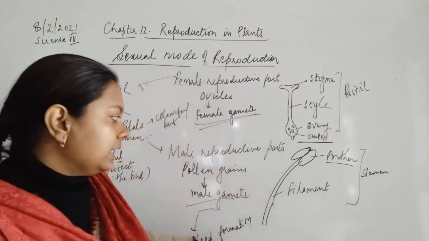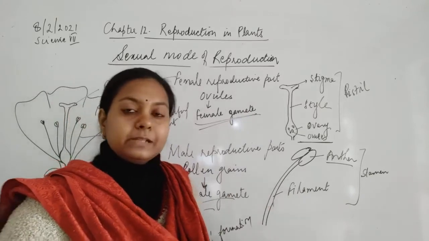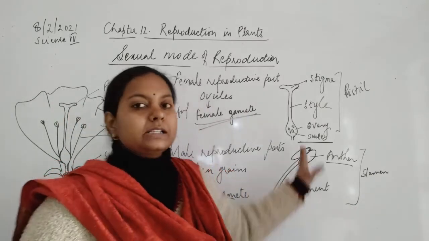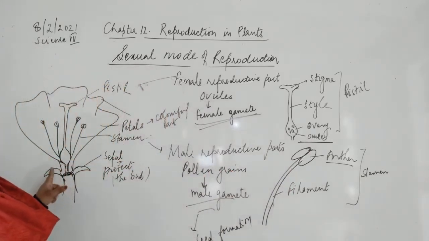Now, we have seen that these are the two reproductive parts of the flower. Sometimes these two parts are present in the same flower, as I have drawn here on the board. This is present inside the same flower.